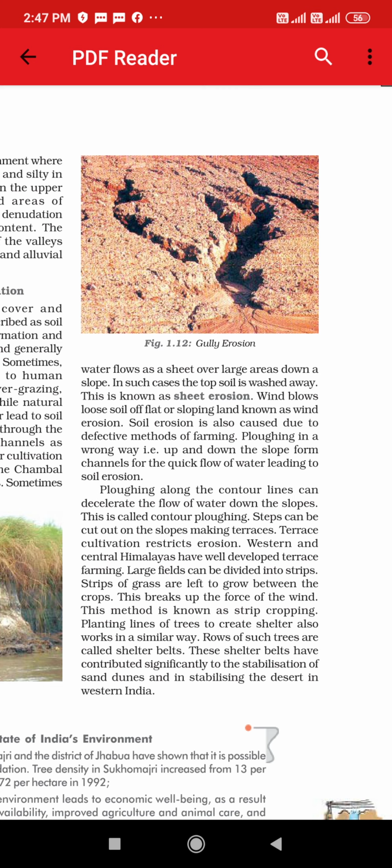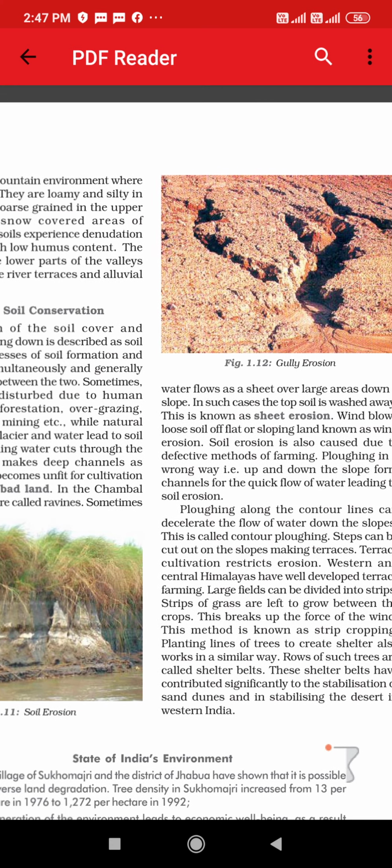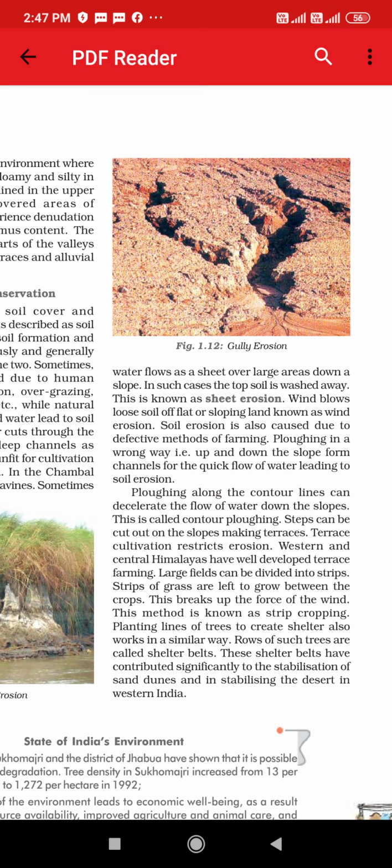These shelter belts have contributed significantly to the stabilization of sand dunes, and due to shelter belts what happens is sand dunes जो है वो स्टेबलाइज हो जाएंगे और वो सॉइल के टॉप लेयर को खींच नहीं सकते. And it can also stabilize the desert in western India. So that was the soil conservation technique that we have seen, and with this our chapter is also completed.